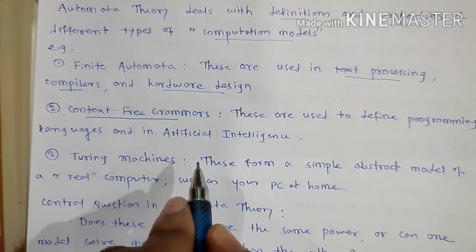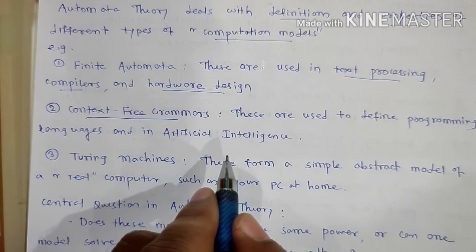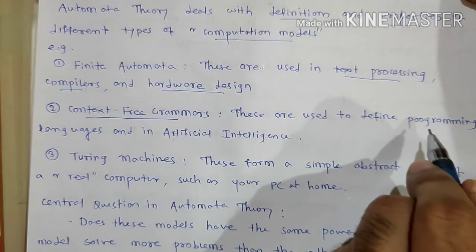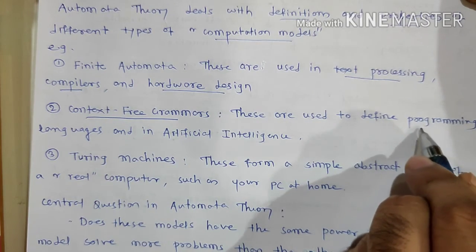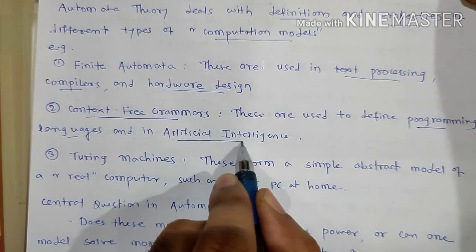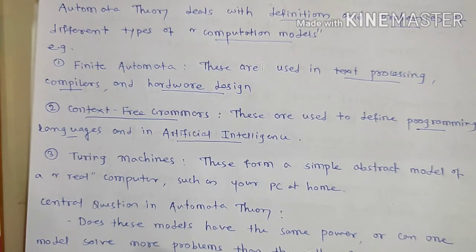These are used to define programming languages and also in artificial intelligence. This grammar is also used to check whether different hierarchical constructs belong to that programming language or not.